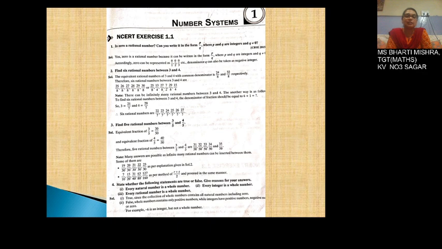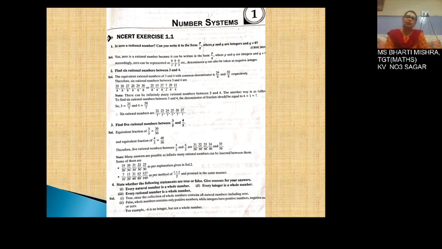Hence the resultant is false, because of every rational number, some are in the form of a whole number, others are written in the form of fractions. For example, 5 upon 2, on conversion will get a decimal number, but 10 upon 2 will be 5, that will be a whole number. Hence the answer for the third part, that is every rational number is a whole number, is false.